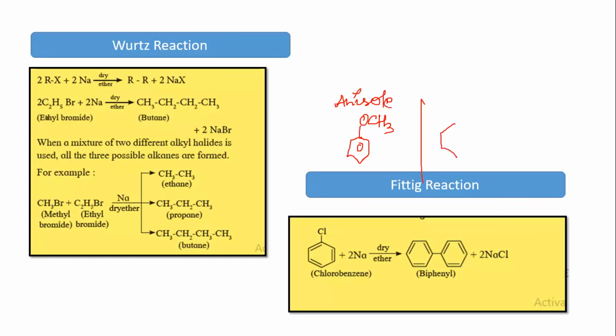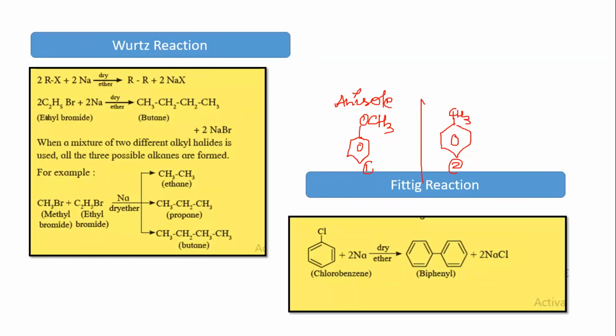These are all of our 12 standards. Don't worry, as we proceed further, we'll discuss them one by one with each name reaction. This is toluene. On benzene, when you have CH3, that time it is toluene. Are we crystal clear with these basic nomenclatures now? Second one is toluene. First one over here is anisole. Let's come back to Fittig reaction. वापस Fittig reaction पे आ जाएं दोस्त.